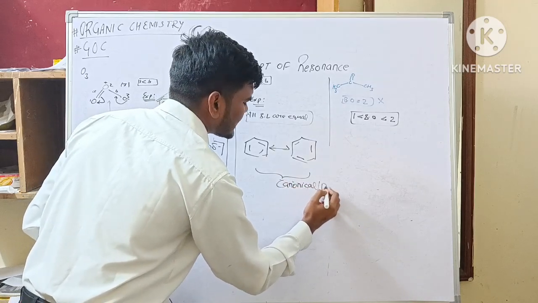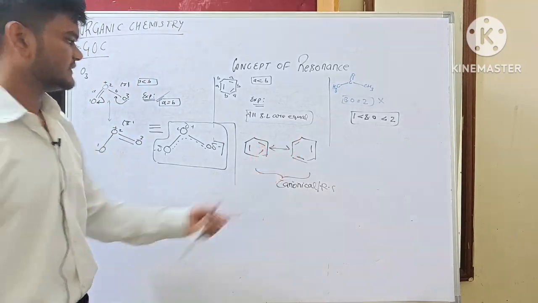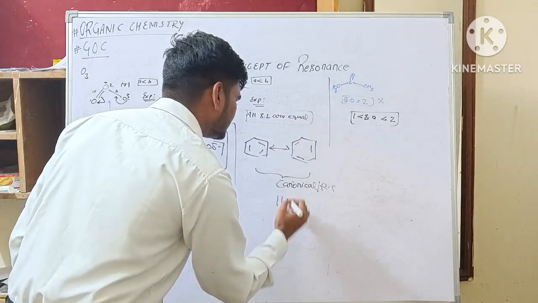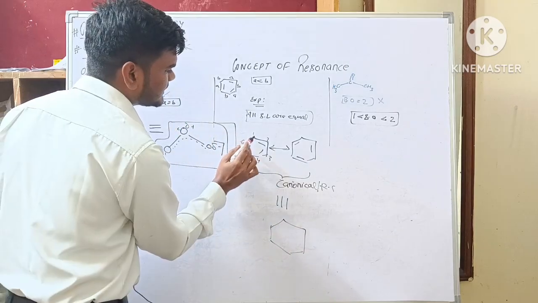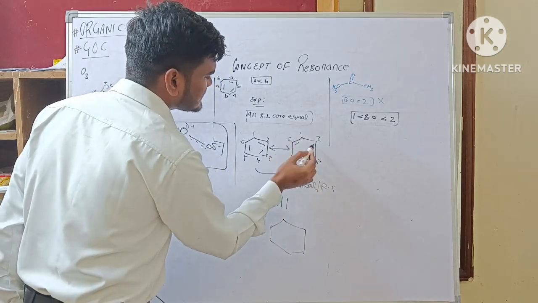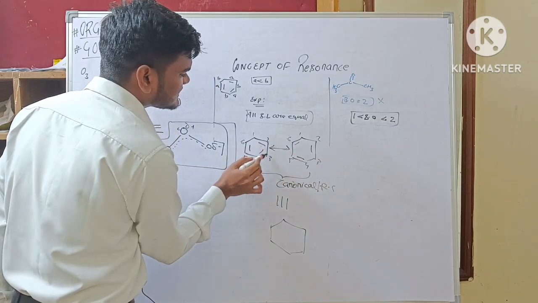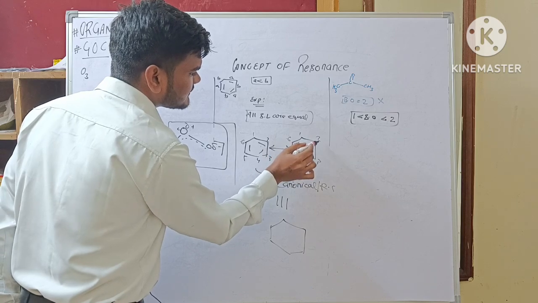कैनोनिकल बोलूं या RS बोलूं, मतलब कहने का मतलब ये हाइपोथेटिकल स्ट्रक्चर्स हैं, these are not the real ones. सो इनकी हेल्प से मैं बनाता हूं हाइब्रिड स्ट्रक्चर्स. हाउ? See, between 1 and 2 there is a double bond, and in this, between 2 and 3 there is a single bond, and we can see from this structure there is a double bond between 2 and 3.